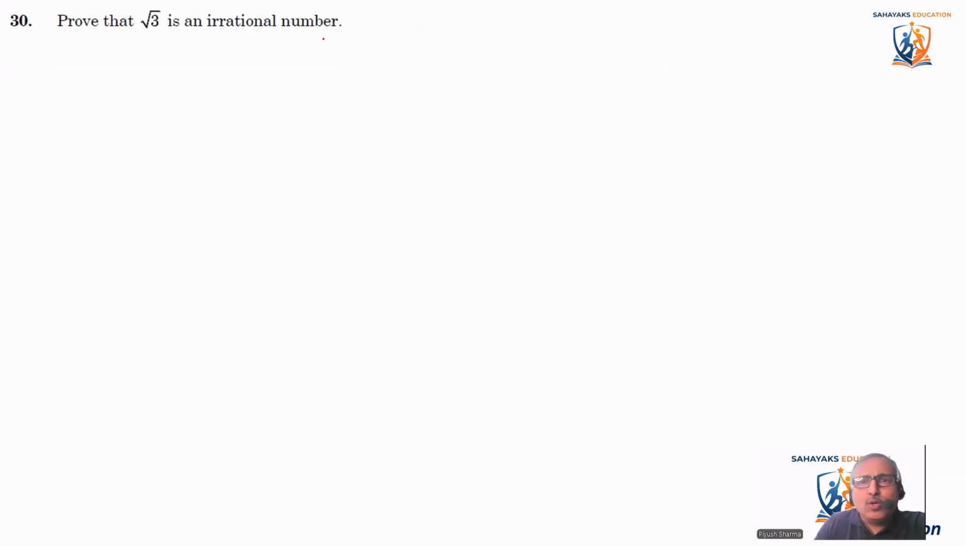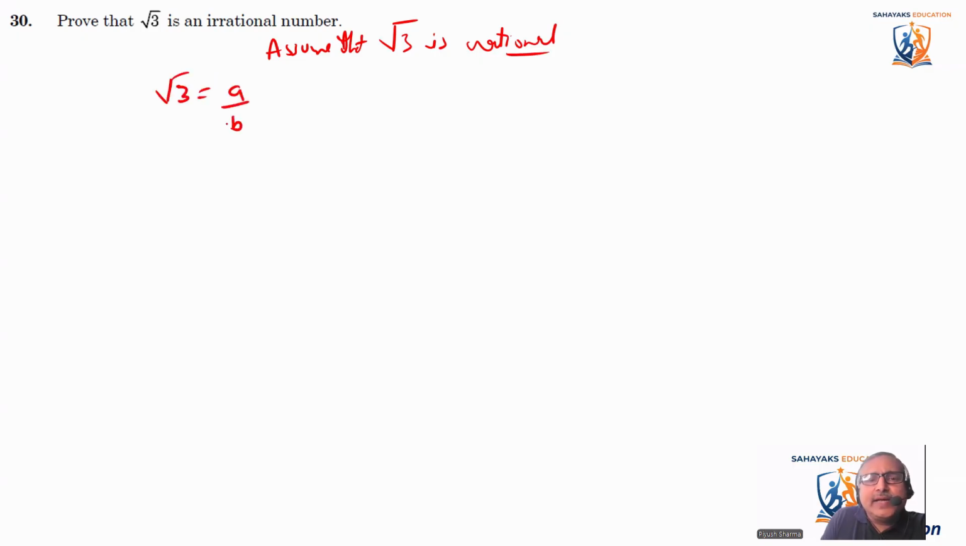And we know that to prove it, we use the contradiction method. So what is contradiction method? We'll say assume that root 3 is rational. हम इसे रैशनल मान लेंगे. जब रैशनल मानेंगे तो क्या करेंगे हम इसे? That means root 3 can be written as a divided by b. And we say that a and b are co-prime. Co-prime means they do not have any factor which is common.